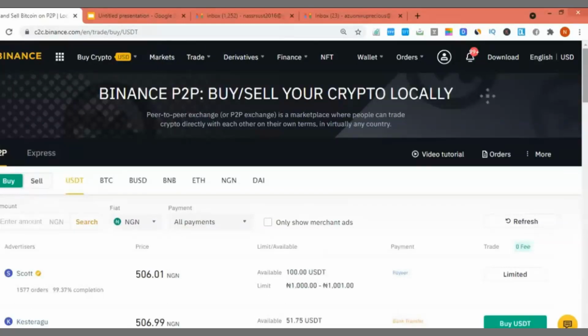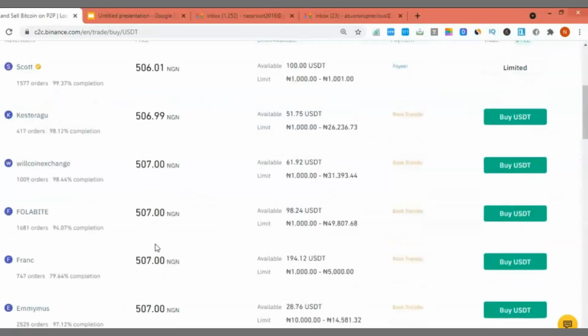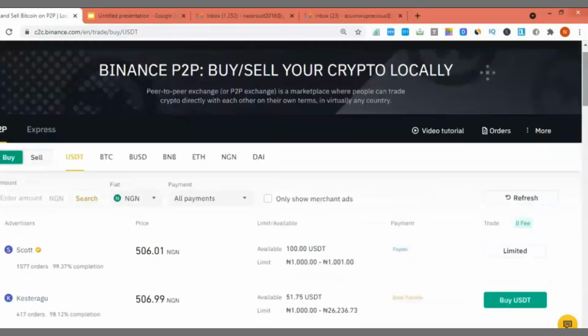So when I buy from that person, I will then go and post an ad that I want to sell instantly at the current market rate. I can put my own at 507.5 or just leave it at 507. Instantly, I will sell it immediately, and I would have made, if it's that 3 naira difference, if I put in $1,000, 3,000 naira profit, and I can repeat this over and over again.